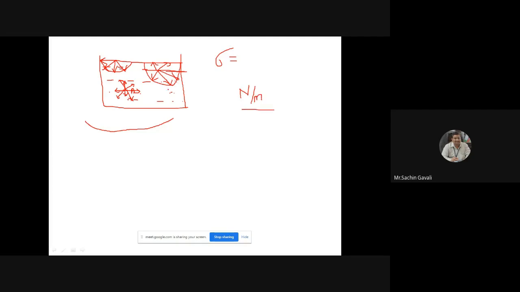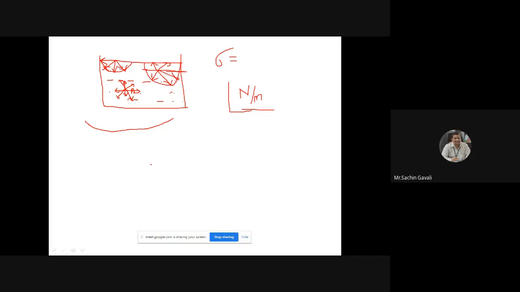Per meter length of that surface, how much force is acting? It is tensile force. So the tensile force acting on the free surface of any liquid, due to which the free surface looks like a stretched membrane under tension, is called surface tension force, denoted by sigma, Newton per meter. Now this surface tension force is caused only due to cohesive force of attraction. No other force is responsible for it. Only cohesive force of attraction, and that is called surface tension force.